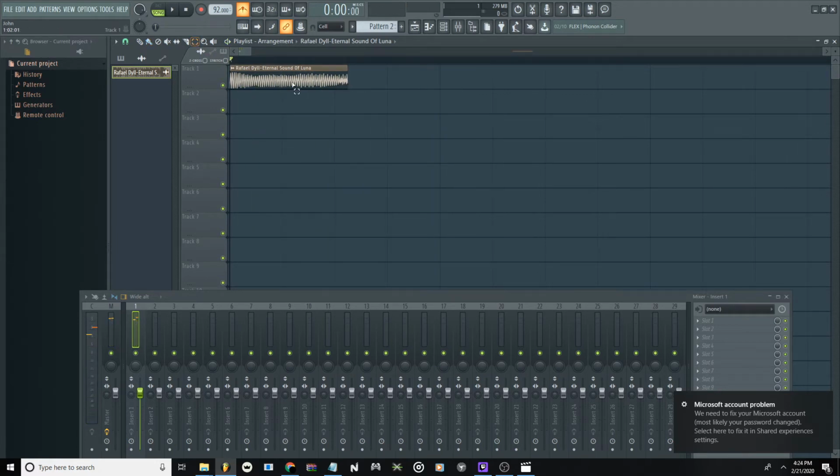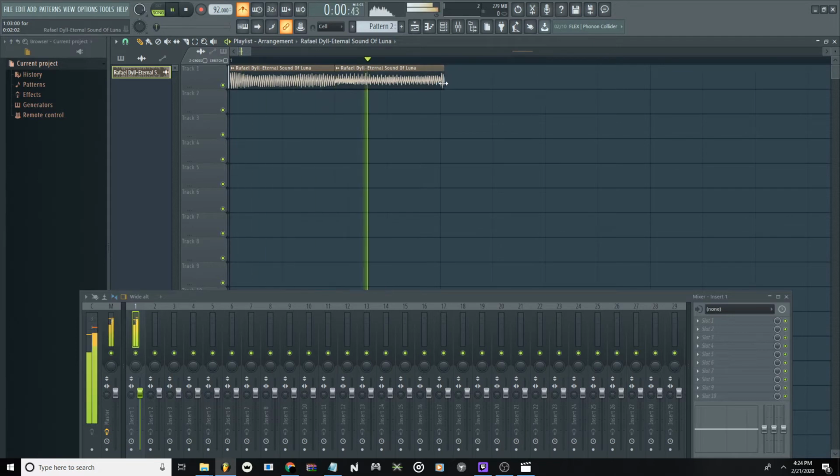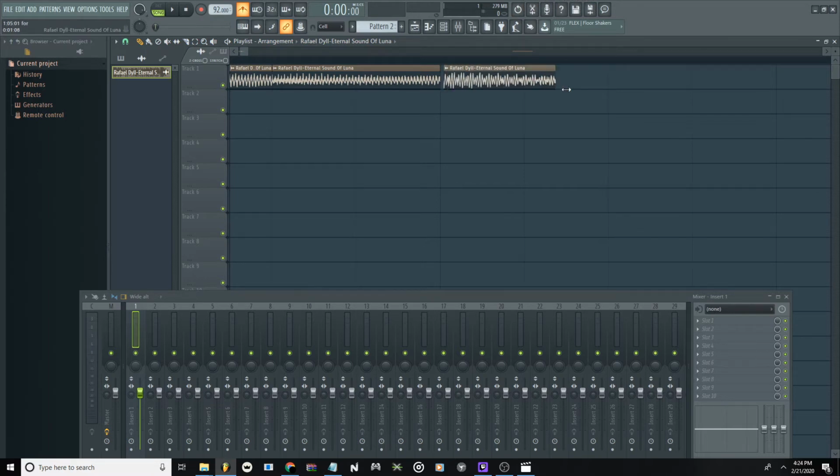Now you can hear that little next note. So what I'm gonna do is cut the sample where I hear the next note. So that's around here. So I'm gonna just keep doing that. So I hear it right here, so I'm gonna cut it right here. Now it's pretty on beat, so I don't really need to do much cutting. But just to be clean, I'm gonna cut it a little more than I have to.